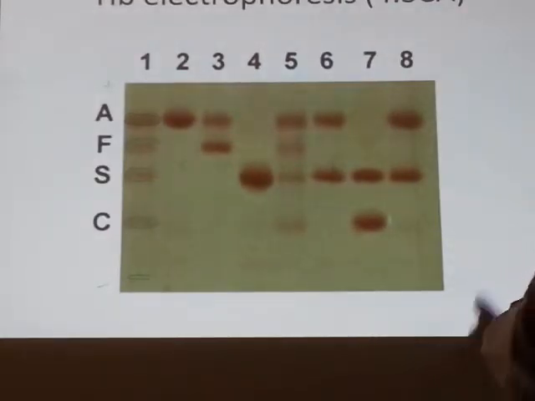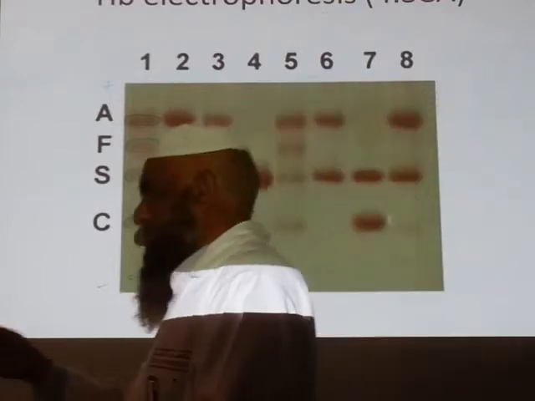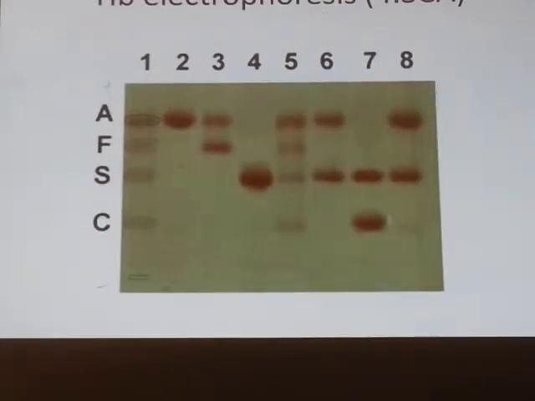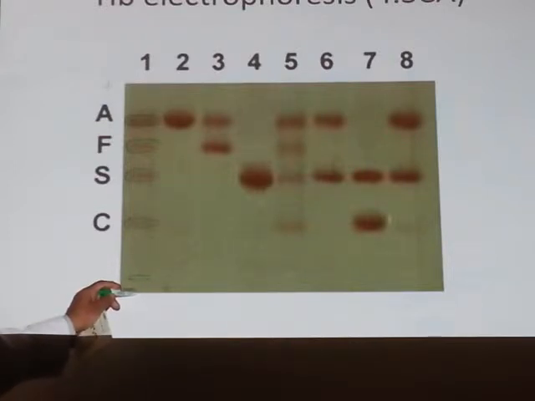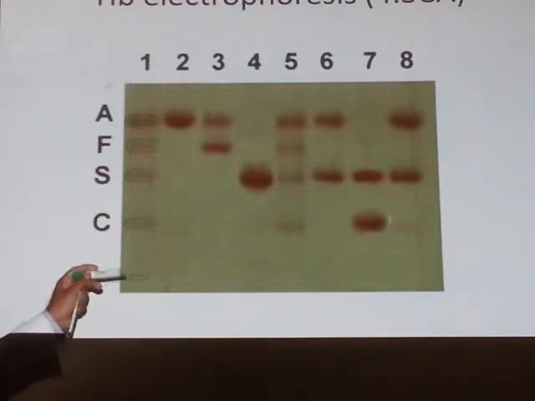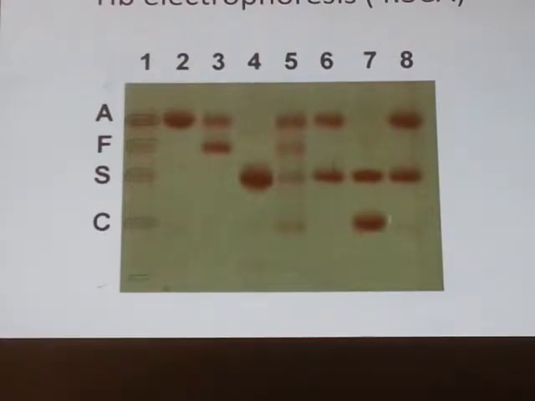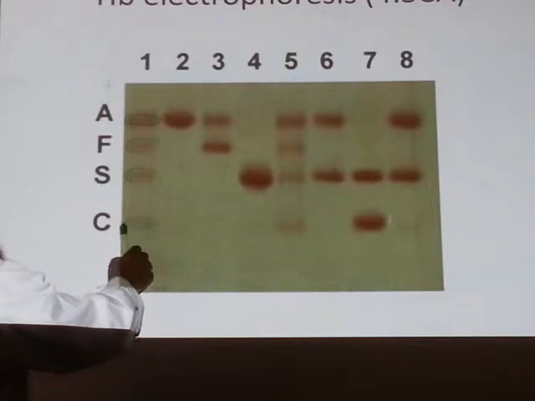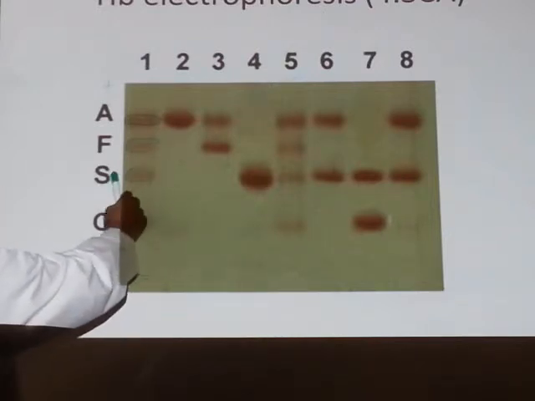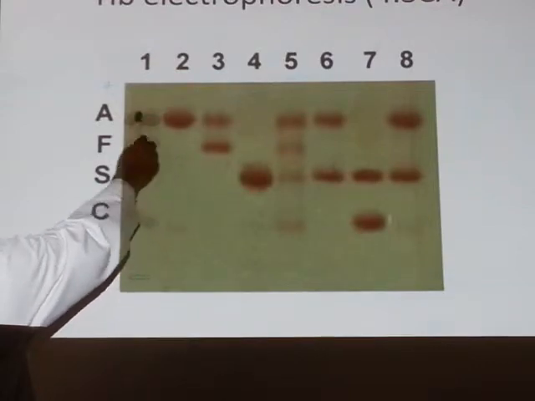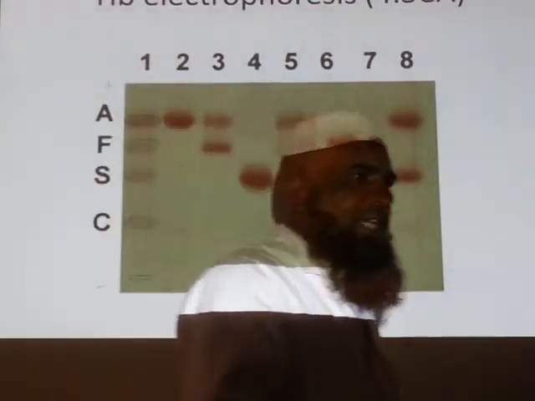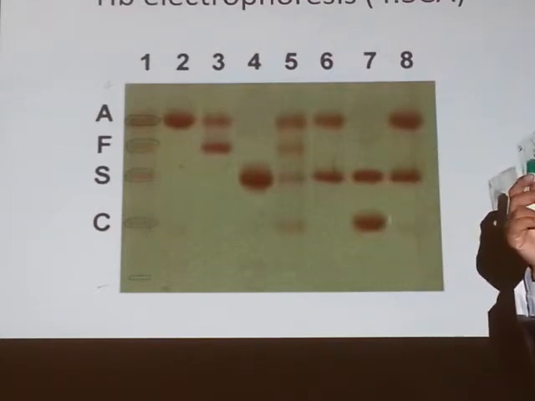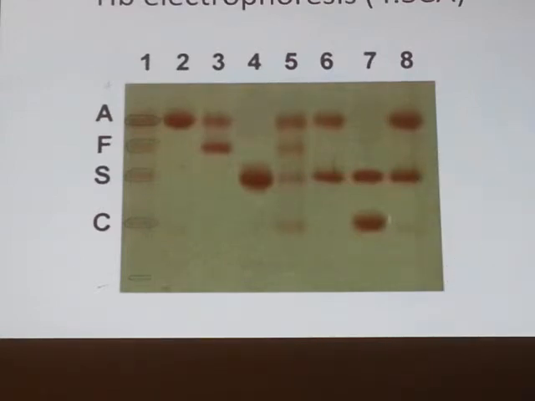We apply it, doctor, by hand? No, by machine, auto pipette. There is some special arrangement where you will apply this lysate. This is a known sample, commercially available control. We know this contains 4 different types of hemoglobin. Now, this will migrate like this. This area for hemoglobin C, this for hemoglobin S, this for F, this for A. This position will be changed by changing this membrane or changing the pH.